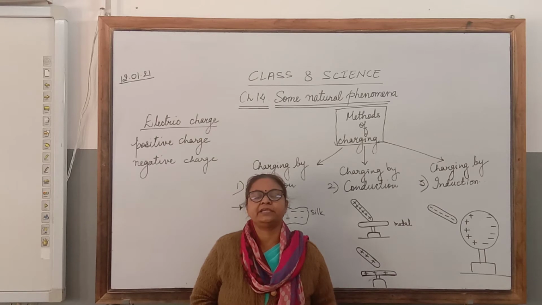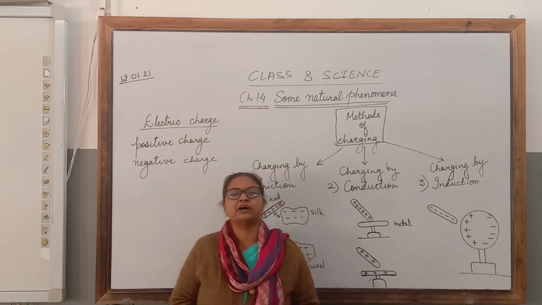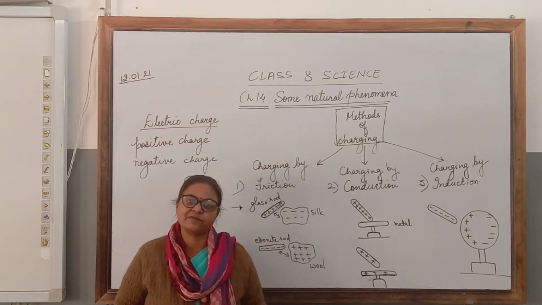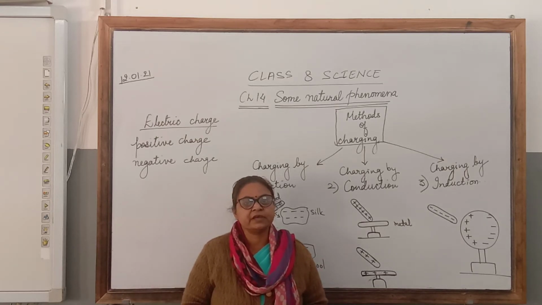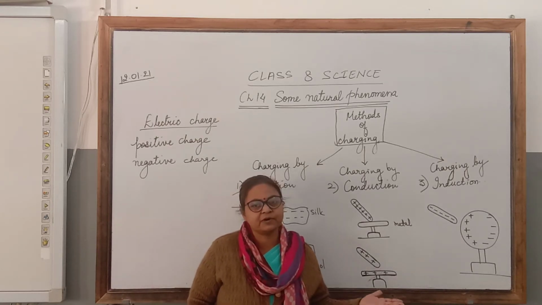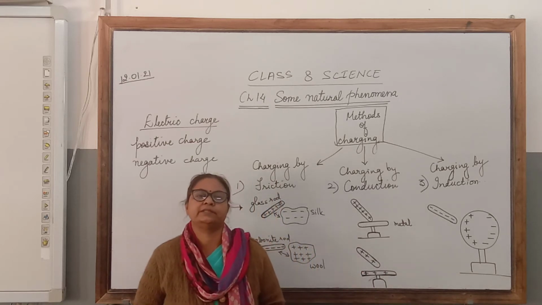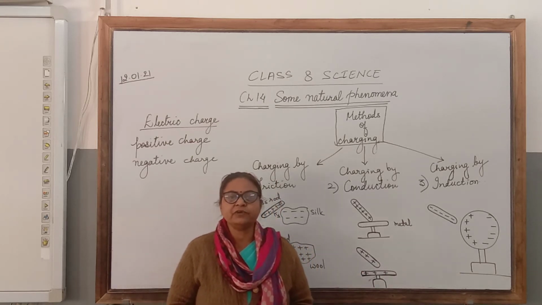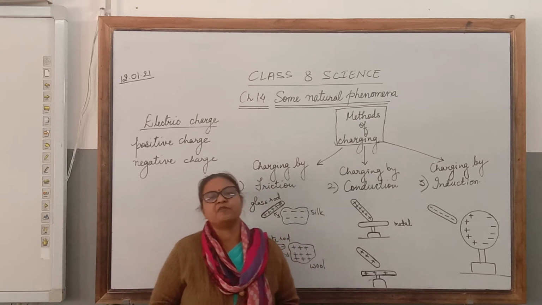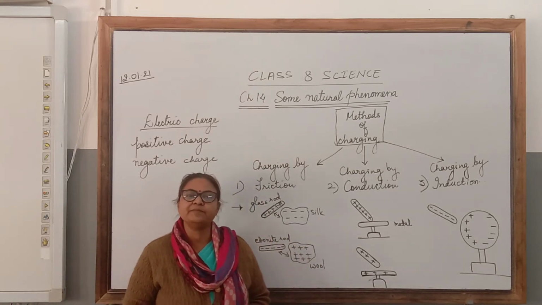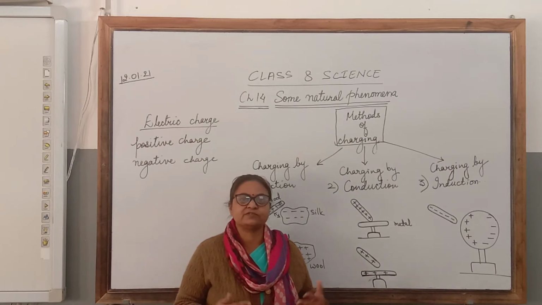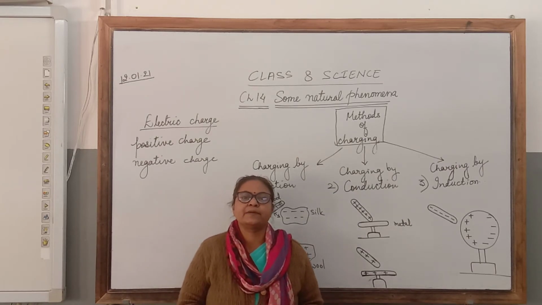Before studying lightning, we should know what a charge is and how it is formed, how charges interact with each other and how charges can be transferred from one object to another. Children, we know that all matter is made up of atoms. Atoms are the smallest particles of any matter, maybe it is solid, liquid or gas.